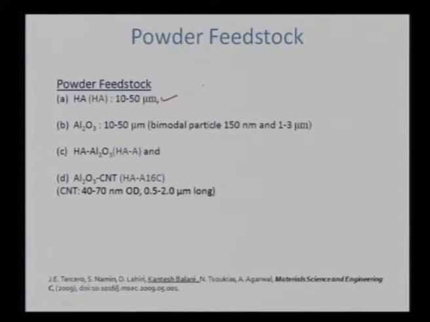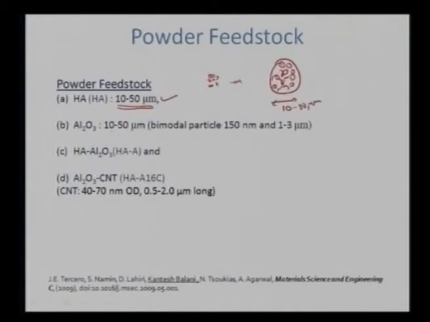So we have taken a powder feedstock of hydroxyapatite. Though its size is different, it's on the order of a couple of nanometers. It has been agglomerated to between 10 to 50 micrometers. So initially we have fine hydroxyapatite powders. Those have been agglomerated as powder particles, which are again 10 to 50 micrometers in size. So we see something like this, 10 to 50 micrometers in size. It's an agglomerate, which has some nano hydroxyapatite in it.